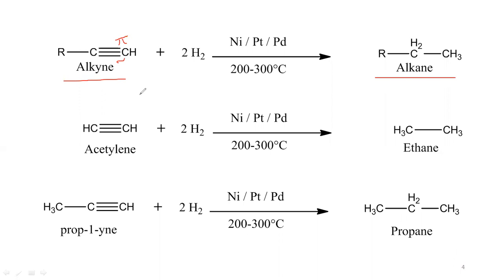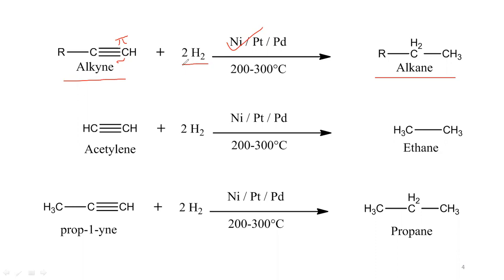So in the previous case, to reduce 1 pi bond, hydrogenation in which 2 hydrogens are required. But here 2 pi bonds are there, so we use the 4 hydrogens in the reaction. So 2 moles of hydrogen gas in presence of catalyst, because we have to reduce the 2 pi bonds by hydrogenation.